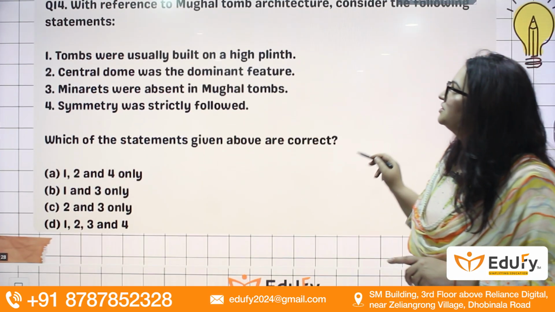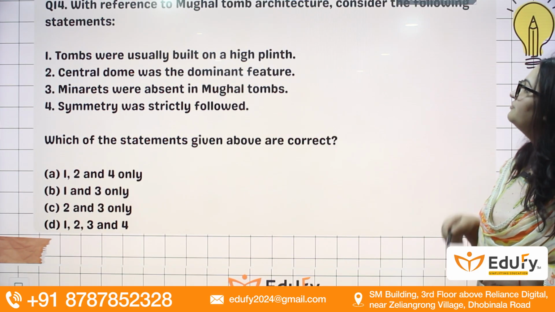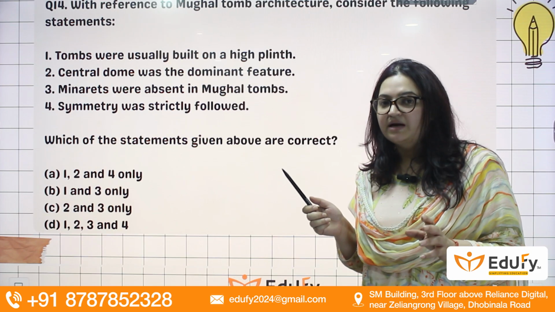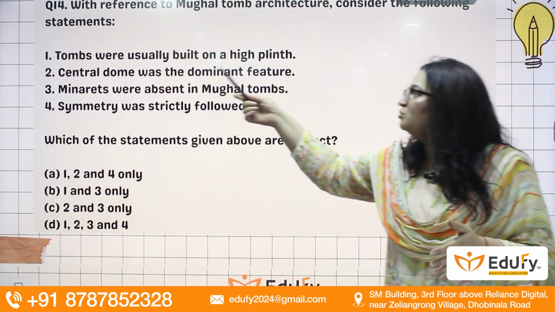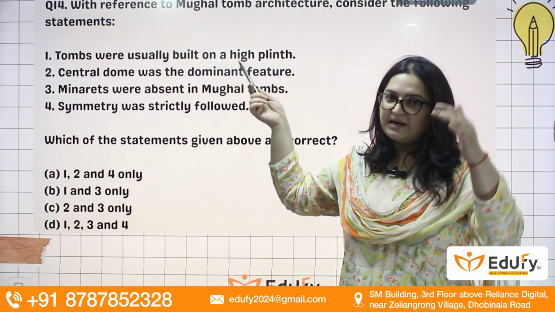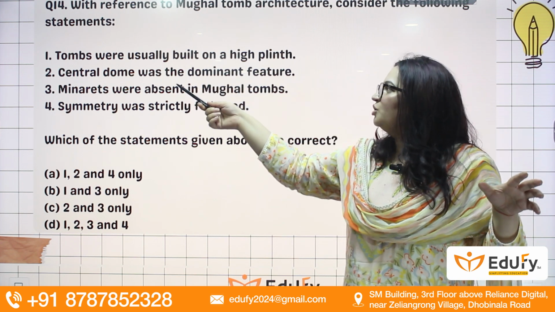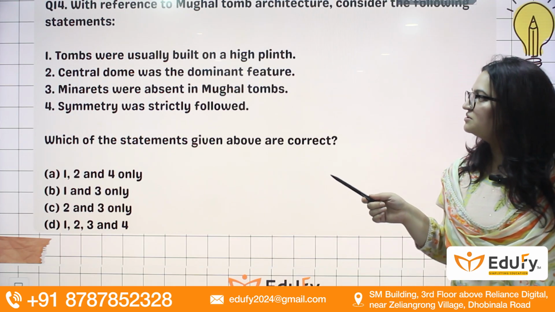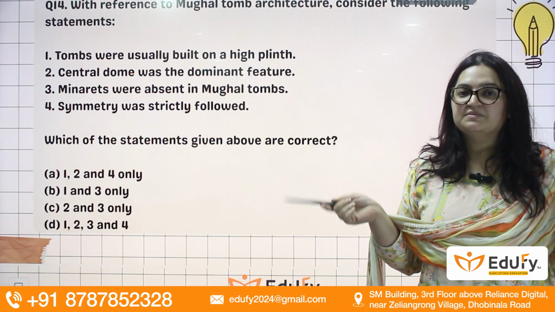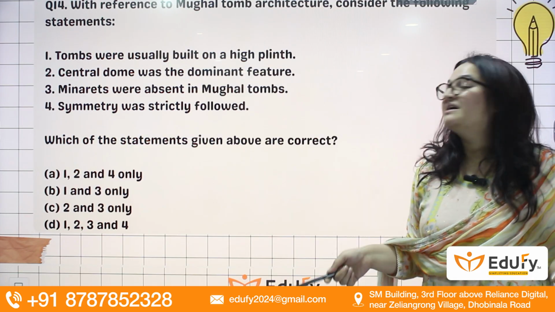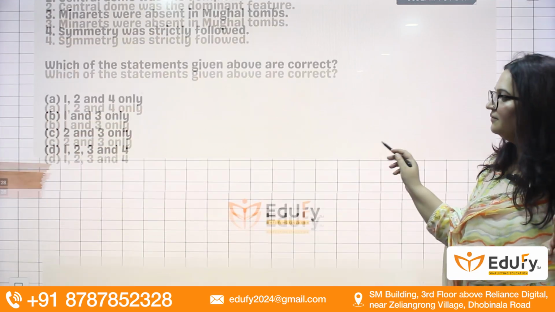Coming to the next question with reference to Mughal tomb architecture, consider the following statements. Let's look at these. Overall, regarding tombs during the Mughal time, tombs were usually built on a high plinth. Yes, they are built on a raised platform. Central dome was a dominant feature. That is also correct. Minarets were absent in Mughal tombs. No, that's not right. The Taj Mahal is itself a tomb, but it has minarets. Symmetry was strictly followed. Yes, that is right. So the answer will be 1, 2 and 4.